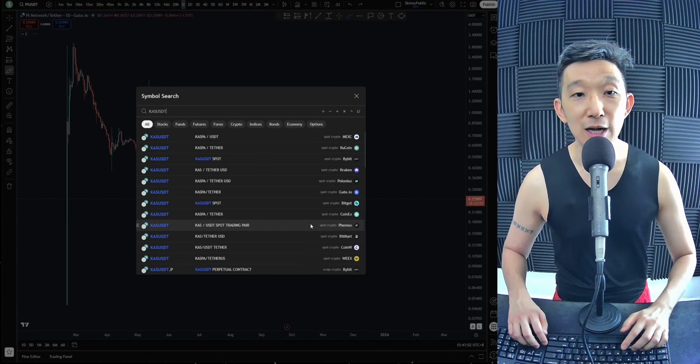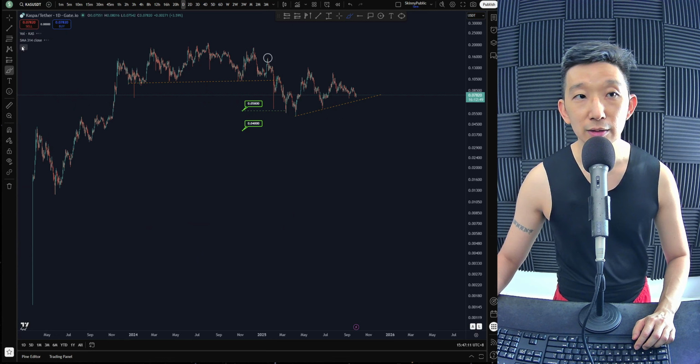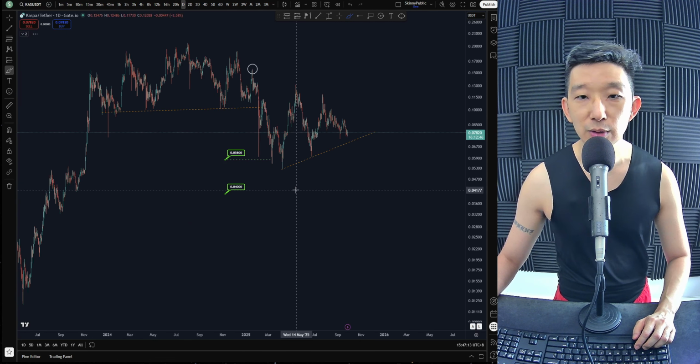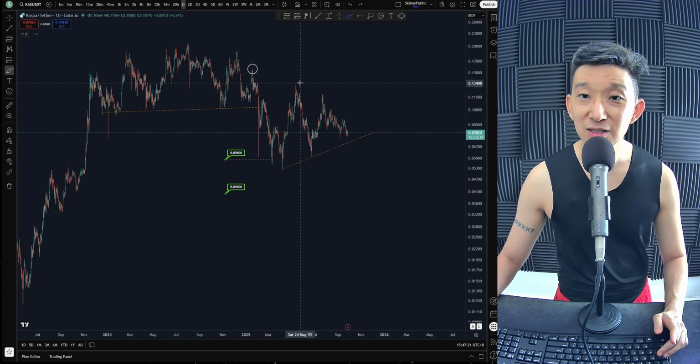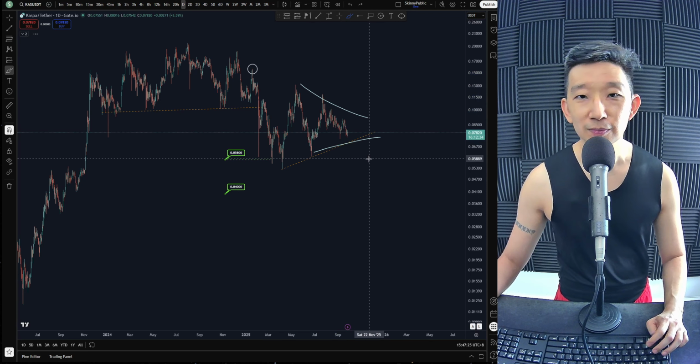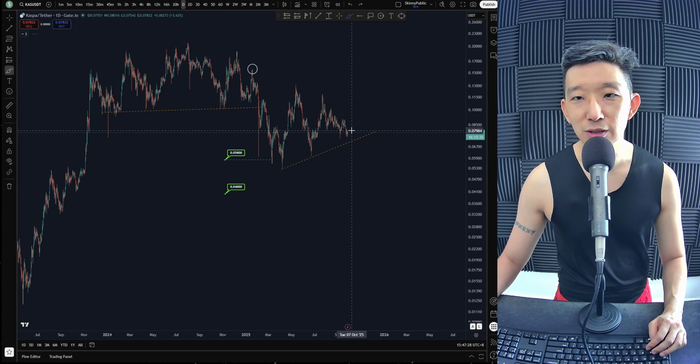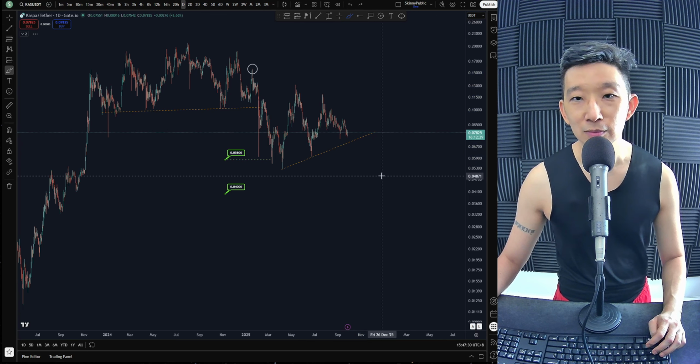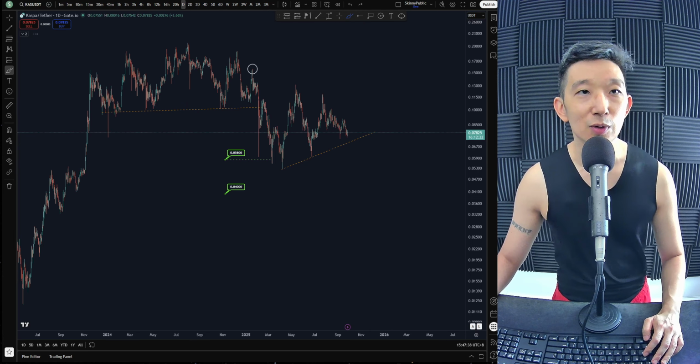Kaspa against USD. Here we are for Kaspa. Kaspa is under the skinny pink line. This whole thing could become a mountain range, and it could still drop towards the 4 cents target that we have. At the same time, this could also turn into a symmetrical triangle as it breaks higher. But if you were to ask me, I would say that the direction is down, more likely than not. Again, it's still not really that clear yet in terms of its tradability. So I would stay safe when it comes to Kaspa.